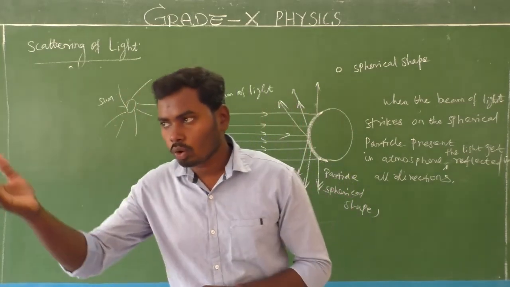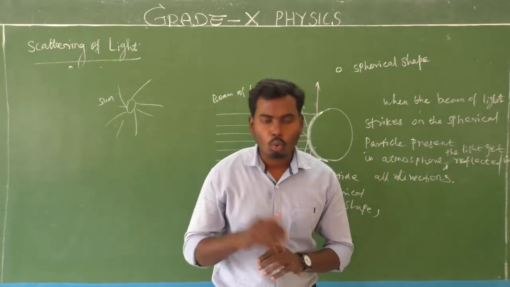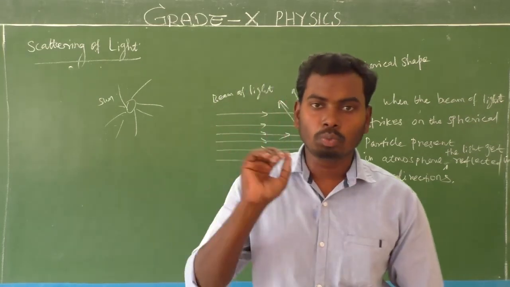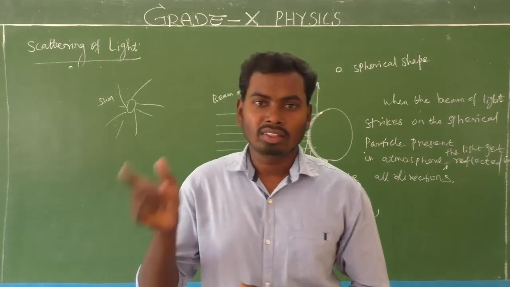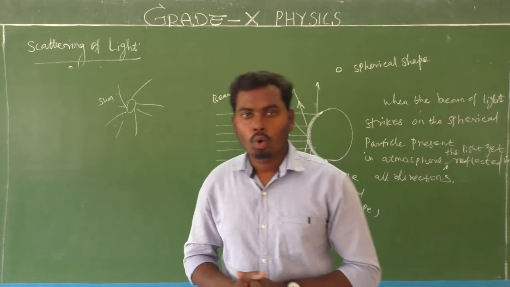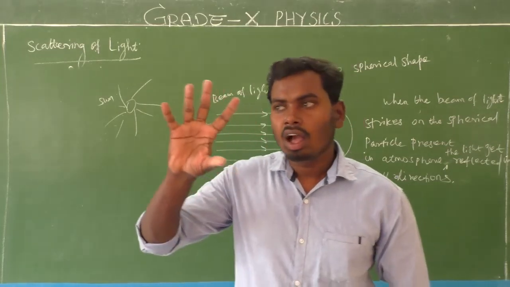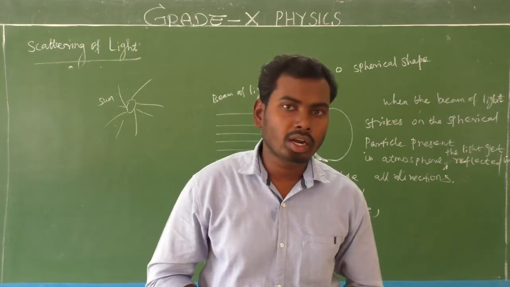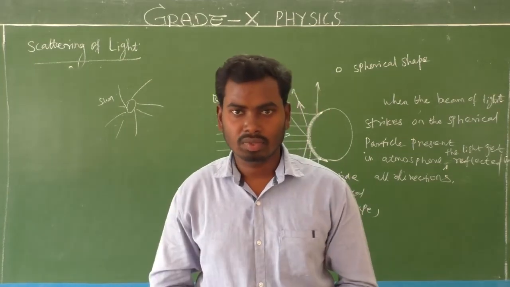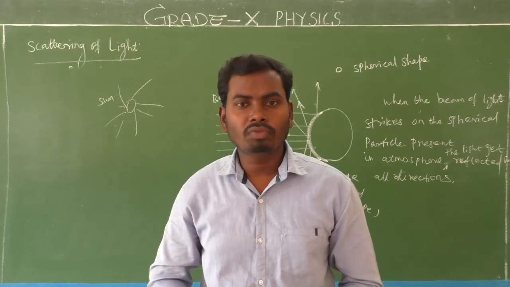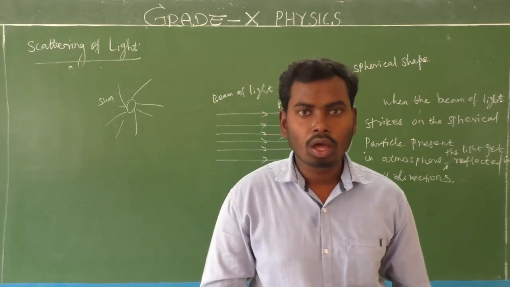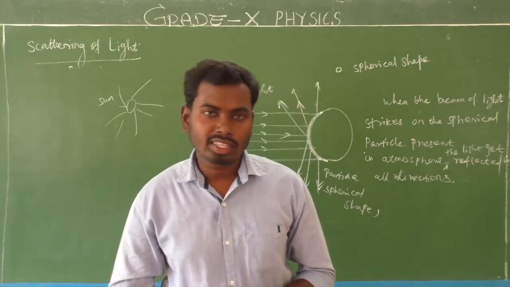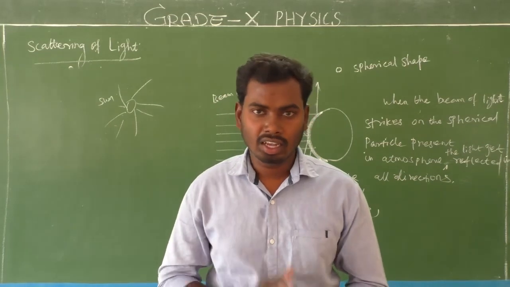So next we are going to move on. Why does the sky appear blue during daytime? Then second, why do the sun and the surrounding spot appear red during sunrise and sunset? Both phenomena happen due to scattering of light. Is it clear?